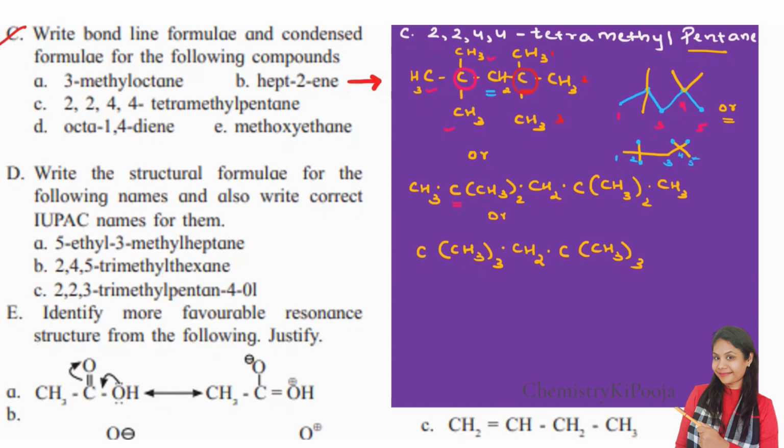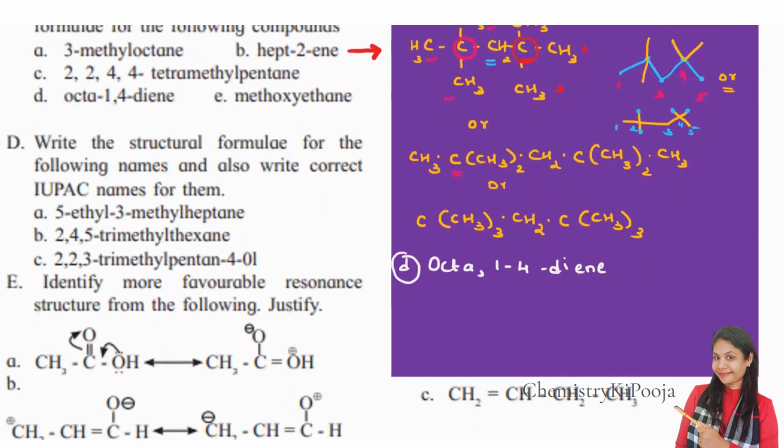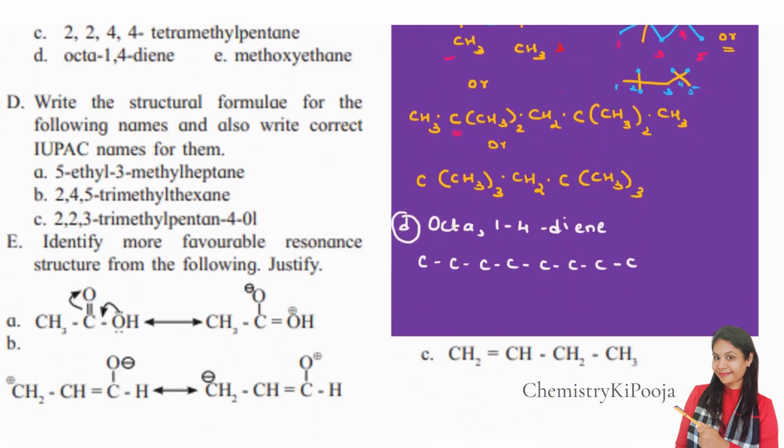Now question number D. It is octa-1,4-diene. Okay. Now the same way we are going to quickly write down the octa structure. Now how we are going to draw the structure of octa? This is 1, 2, 3, 4, 5, 6, 7 and 8. Clear? So these are total 8 carbon atoms. Then on the first and the fourth position we have two double bonds. Okay. Diene means two double bonds.